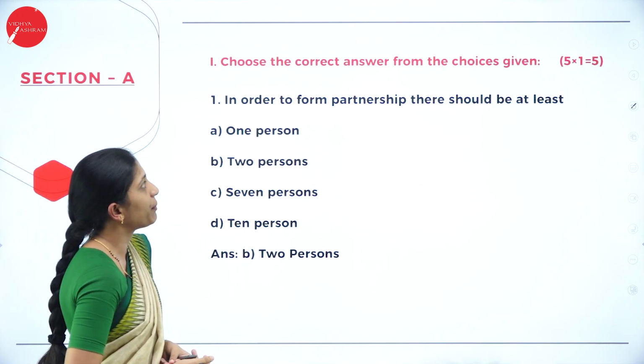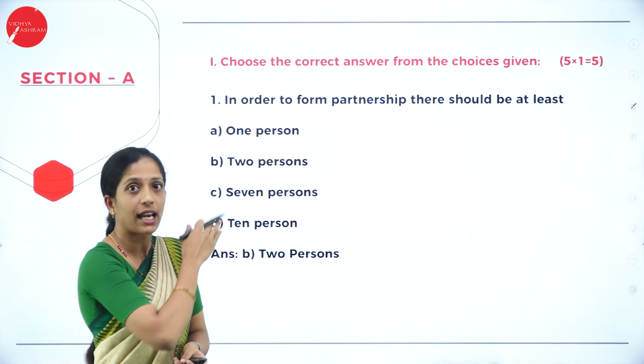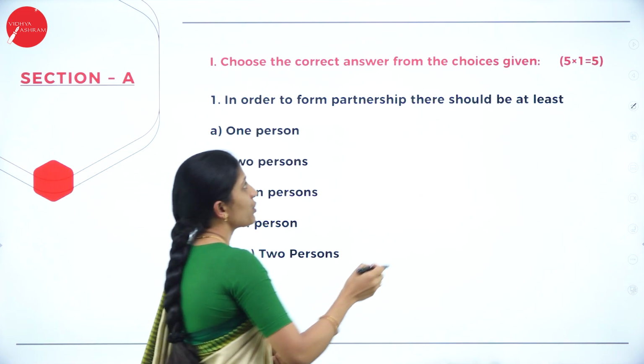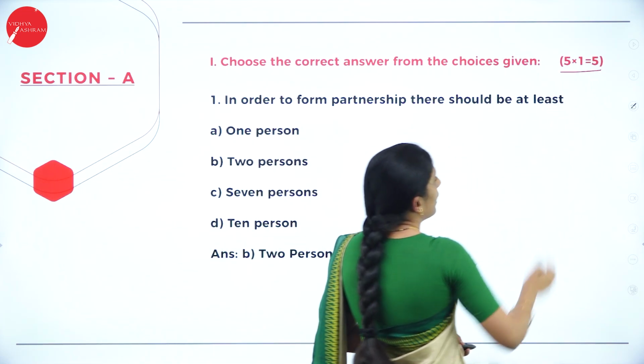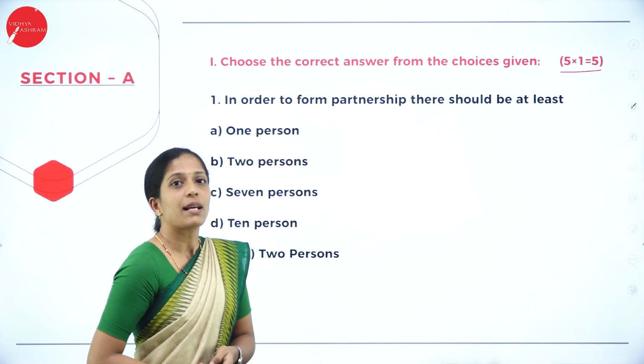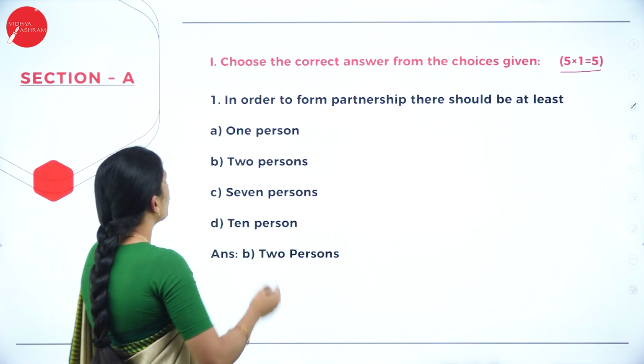Choose the correct answer from the choices given. So under section A, it is first main. So this was the last instruction. The right hand margin, it indicates what? Marks. Okay, so go through the first question.